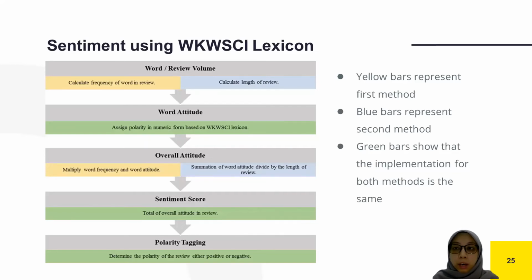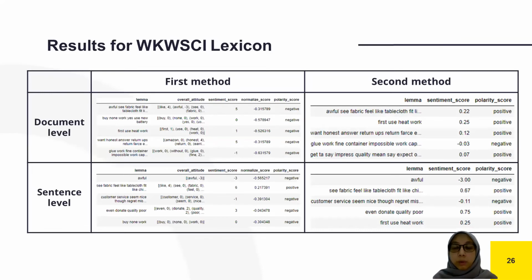We will start with finding the word or review volume, assign the score to the word, calculate the overall review attitude, compute the final score, and tag it with its polarity. And this is the example of data with its labeled score.